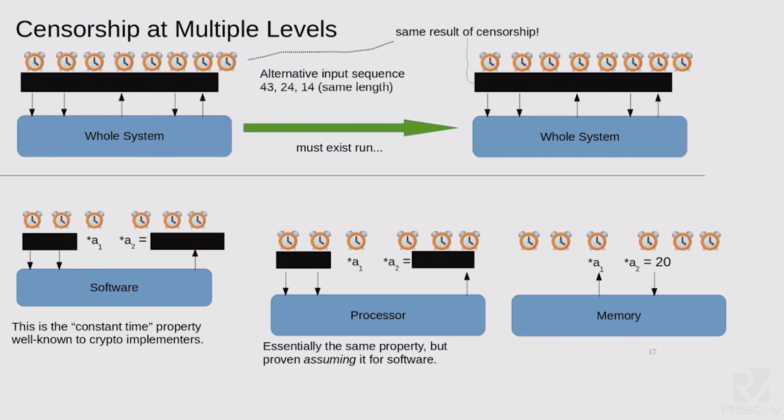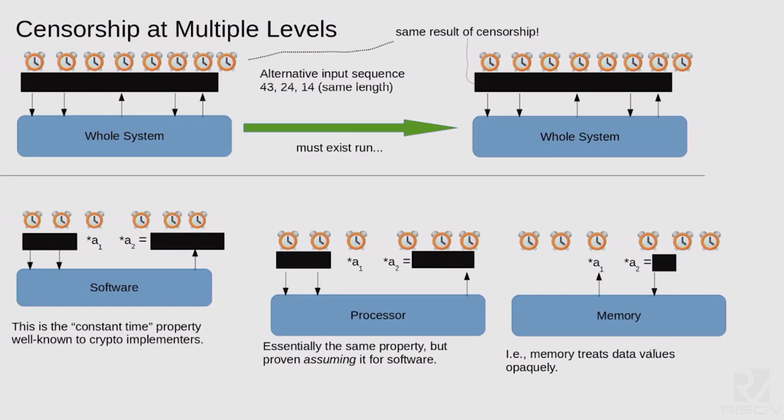And we have to show that when we forget about the values being written to and read from the memory, if we've changed the secret inputs to the program, then the trace of addresses is the same. So, assuming that the cache structure ignores the values being written into the cache and only has timing dependent on the addresses, then we should be able to show that our memory system truly satisfies this property. So we've broken this down into formal conditions for each of these 3 key pieces: software, processor, memory system.